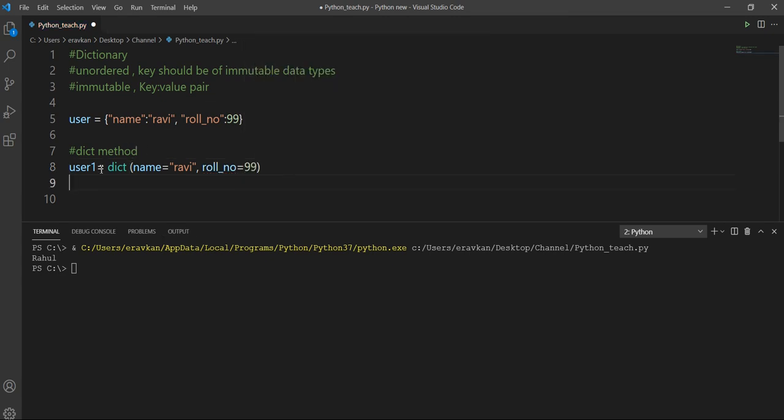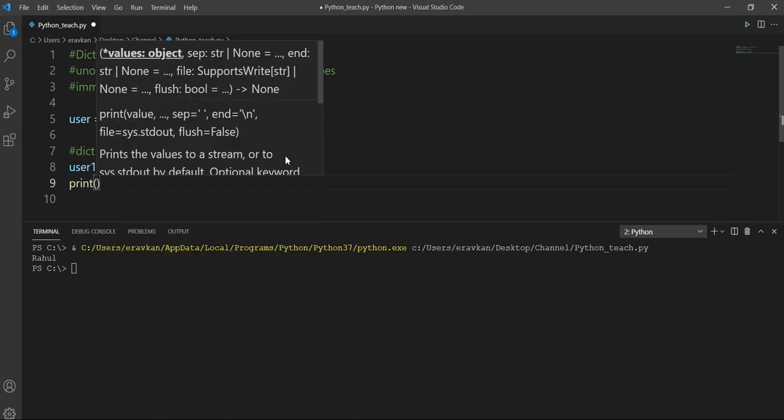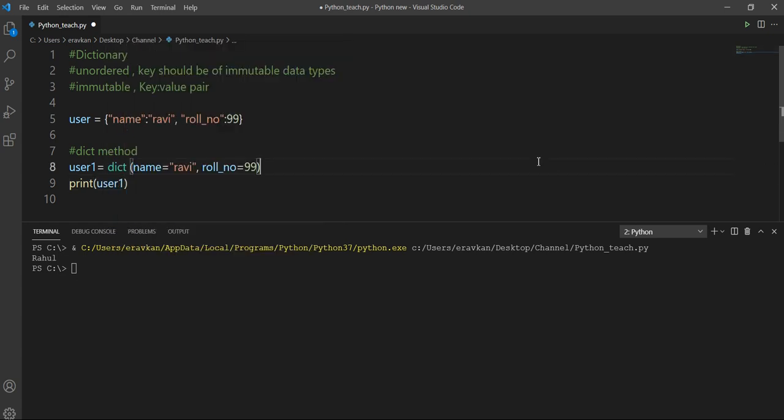So in this way you can define the dictionary. In this case, you don't need to enclose keys in quotes. They will be taken by the dict method, and instead of using colon I use the equal sign here. So let me print my user1 dictionary and see the output.